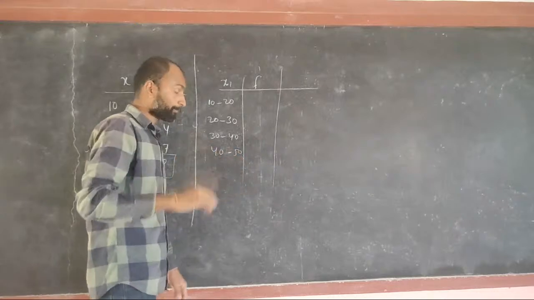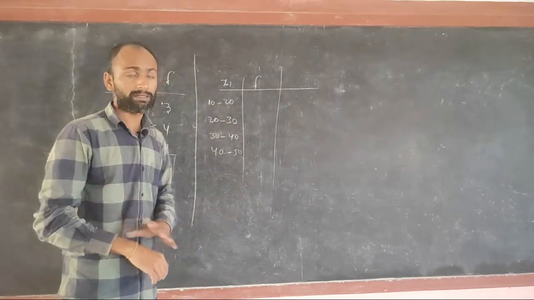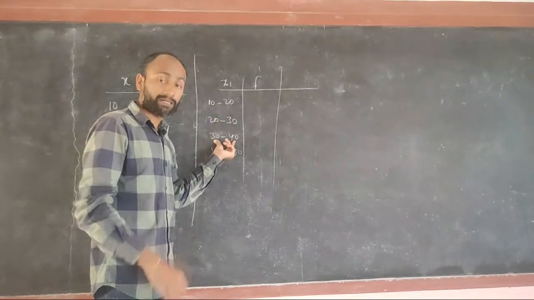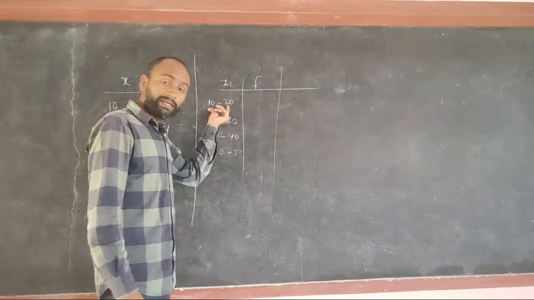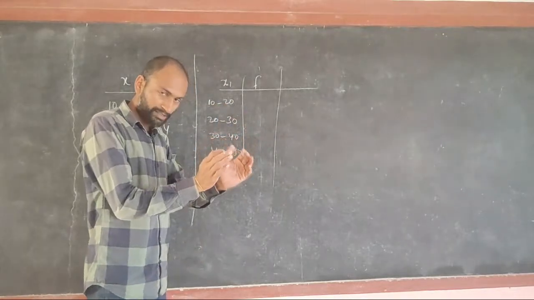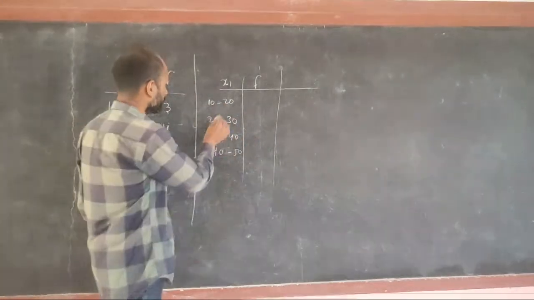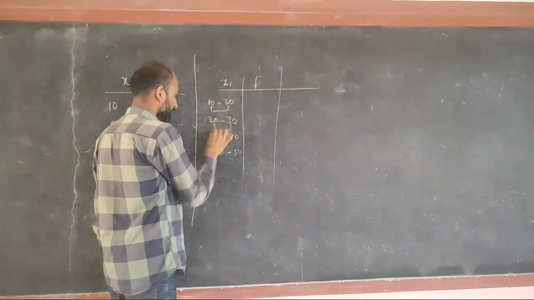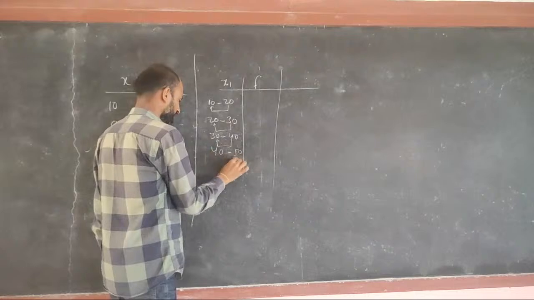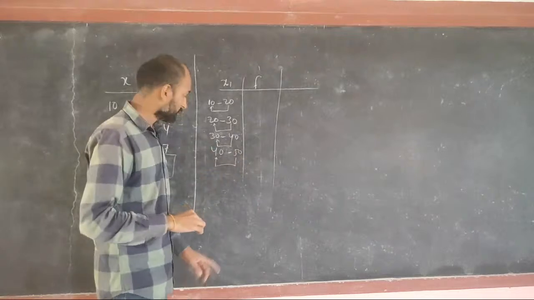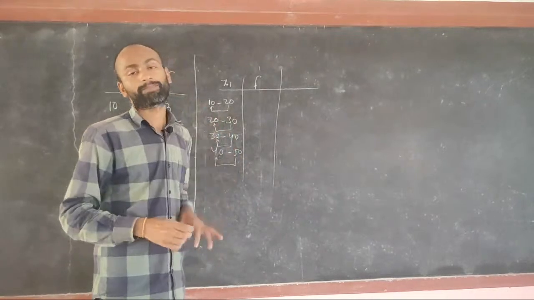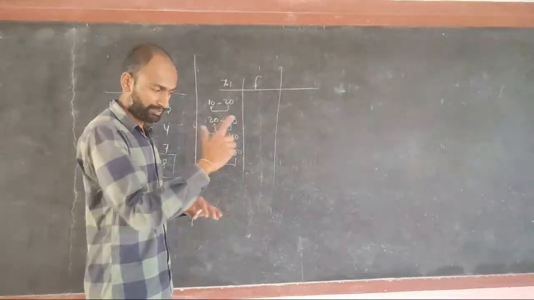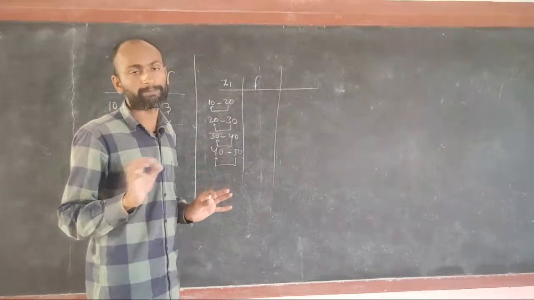One thing: in our discussion the interval length should be the same in all intervals. See, 20 minus 10 is 10, 30 minus 20 is 10. In our syllabus they should all be equal.